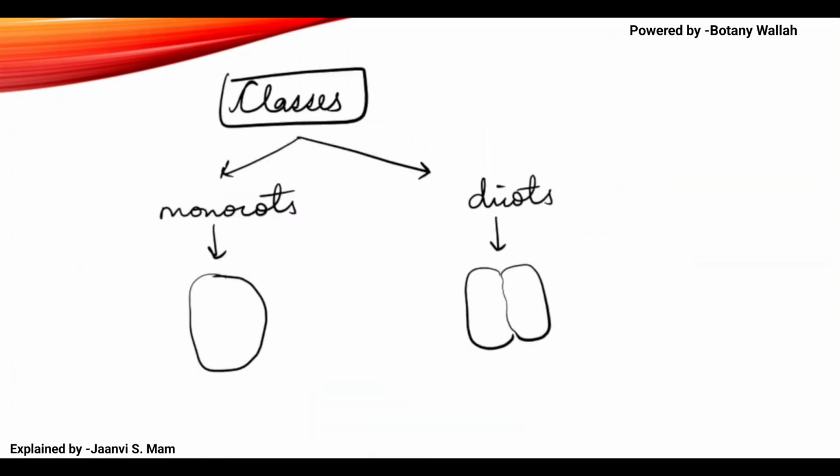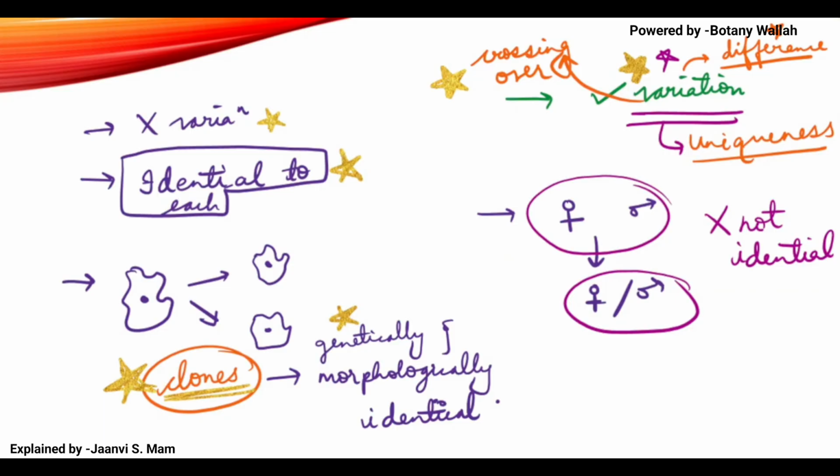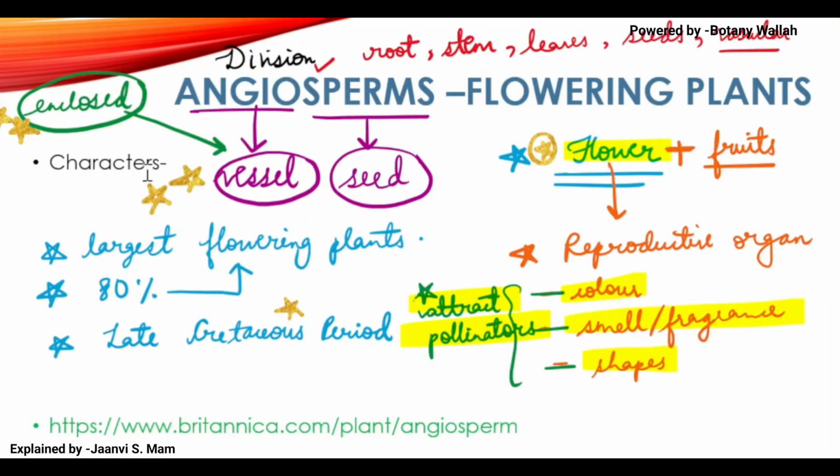So you can read this website. Where was that website written? I had mentioned it here, I think on the angiosperm page. Everybody can visit this website of Britannica. It has a lot of information about the angiosperm. I think it was a good paper given there.